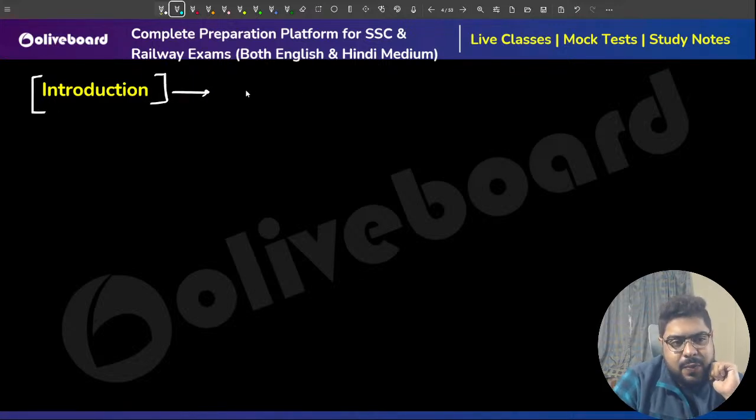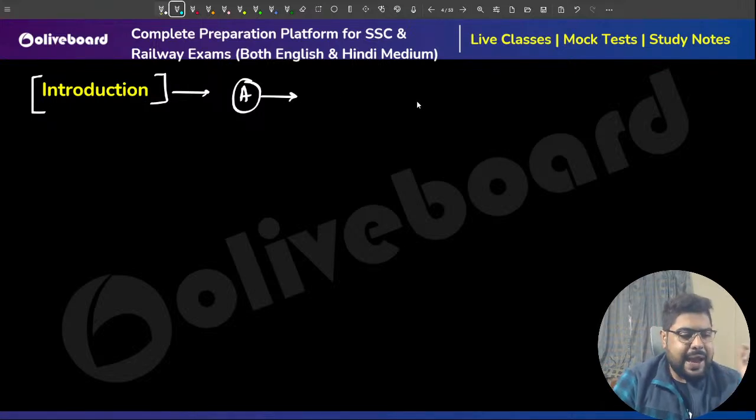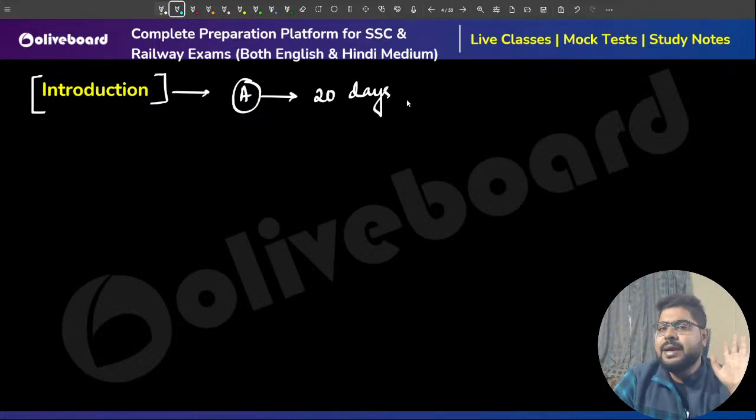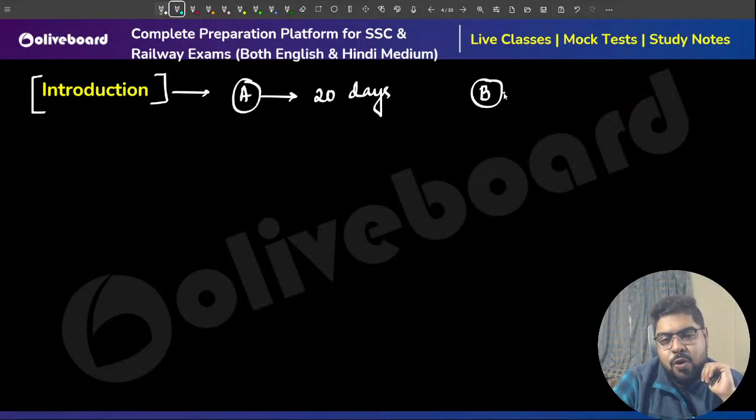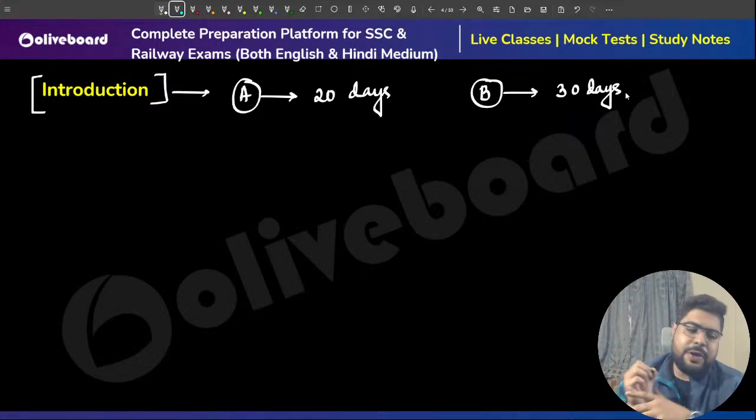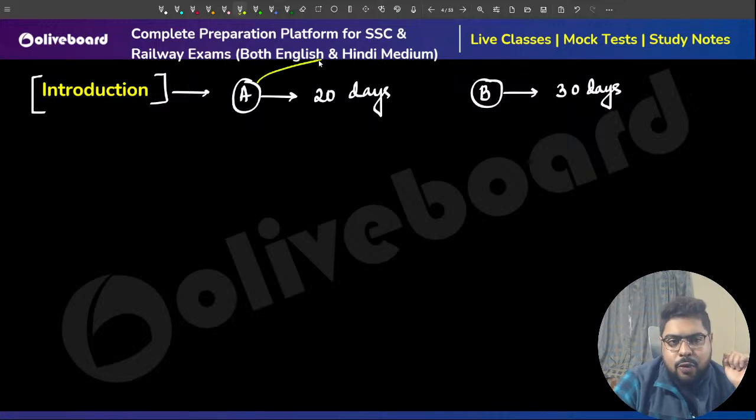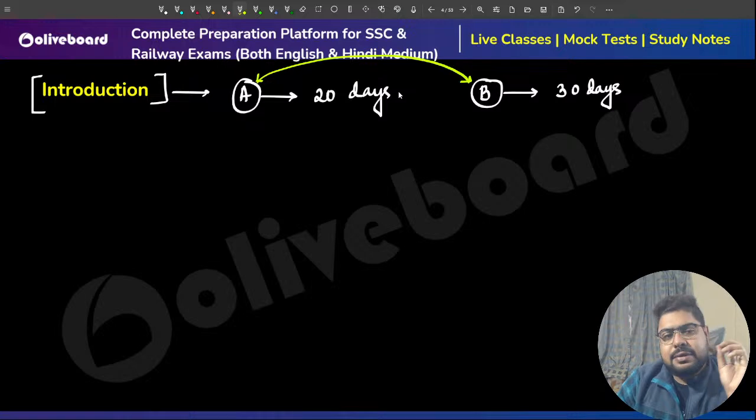There is one person A. A can complete a particular job in say 20 days. We are learning from absolute basics. And say there is another person B who can complete the job in 30 days. Perfect. Now they are asking, if both of them are working together, A and B have decided to do it together.